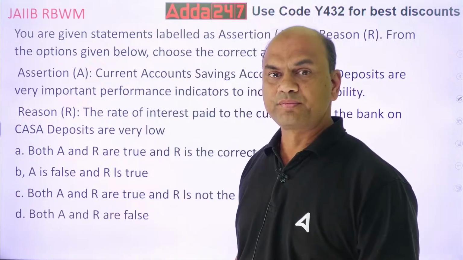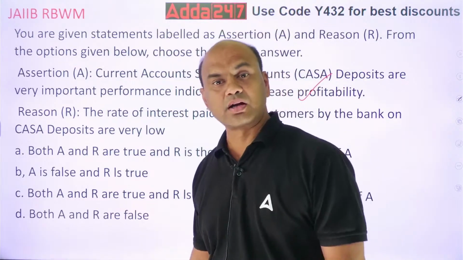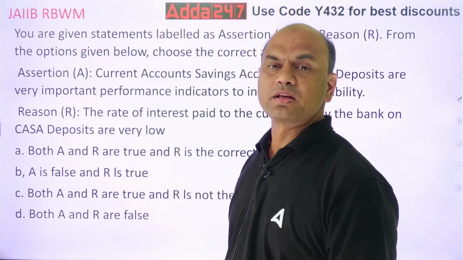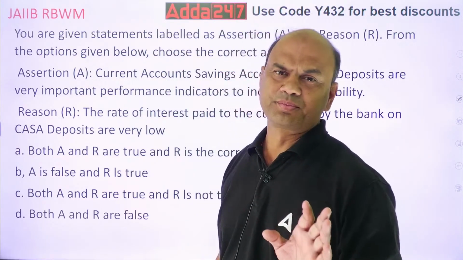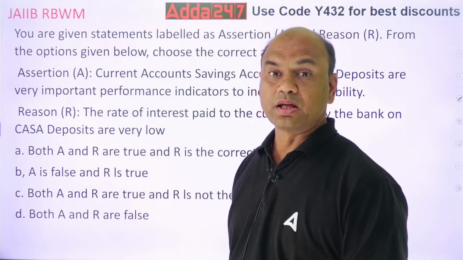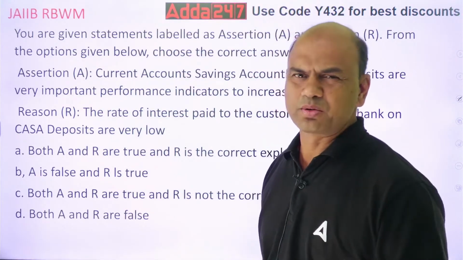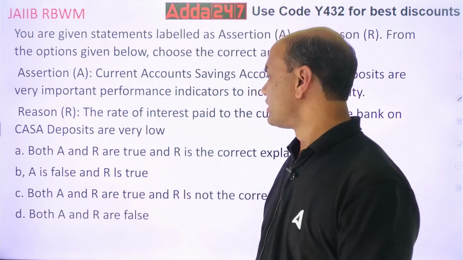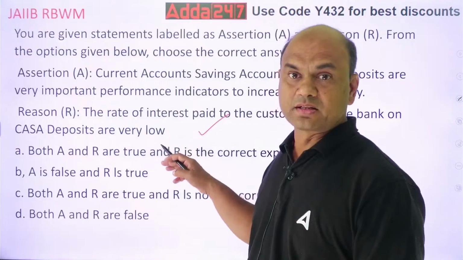On current accounts it is 0. Kindly note. And what is the ROI on savings accounts? It depends on bank to bank, but generally nowadays it is 2.5%. Again, I am saying it changes from bank to bank and period to period. So this is also true, but is the reason the correct explanation of this?